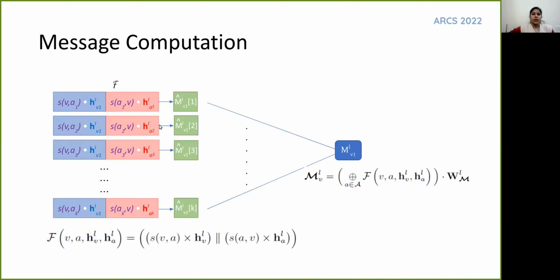In the third component, the attribute of the node and the anchor, along with the distance between them, is combined into a message. Since our similarity metric is asymmetric, the distance of a node to and from the anchor is not the same. We incorporate both these values in the message computation. Each node has a message matrix consisting of k message vectors, each corresponding to one of the k anchors.